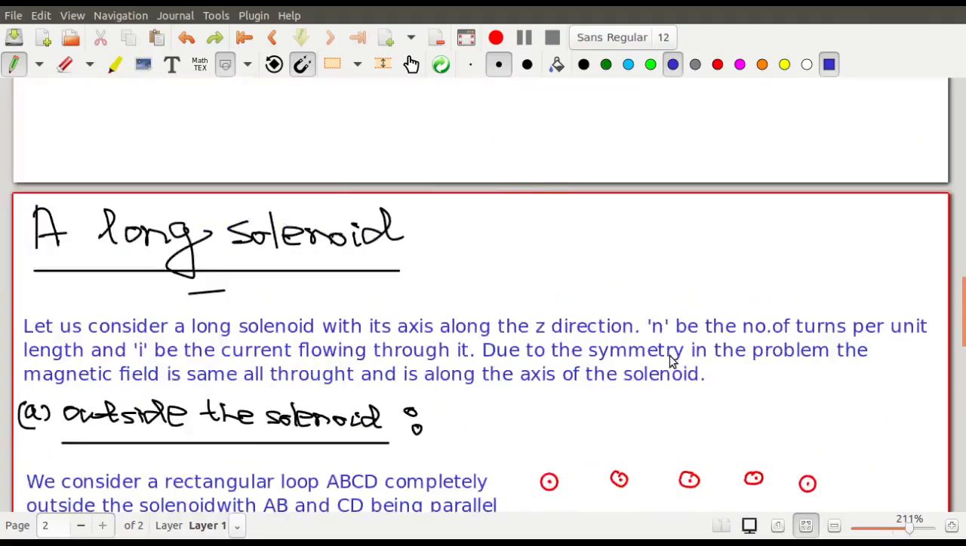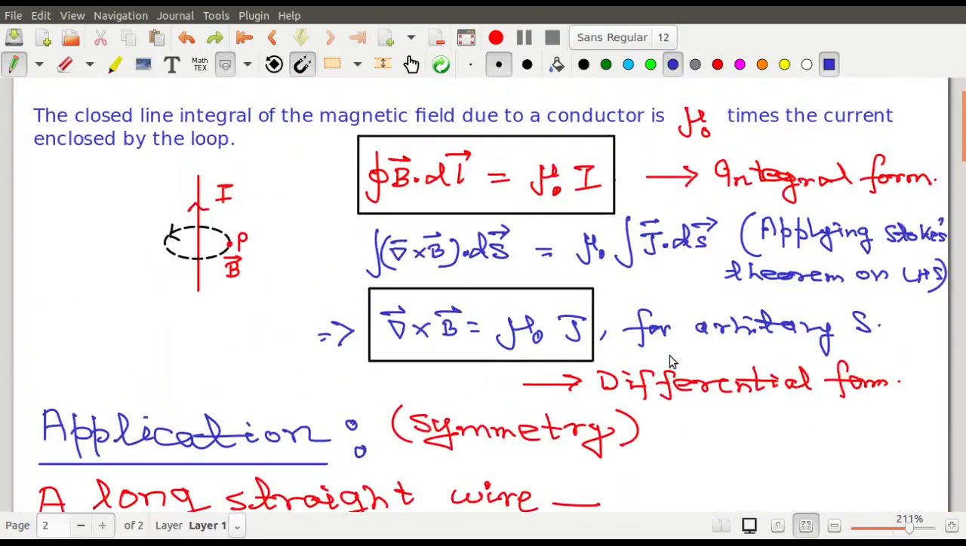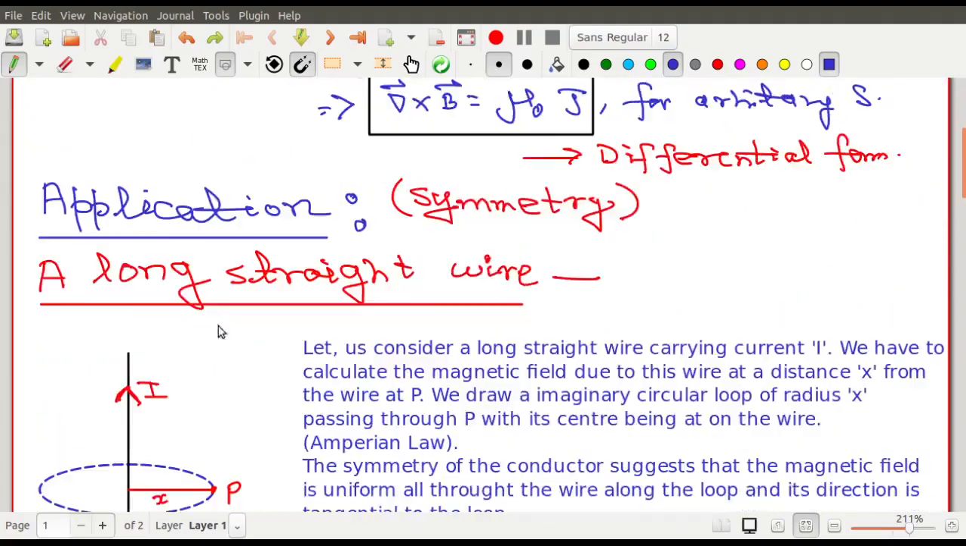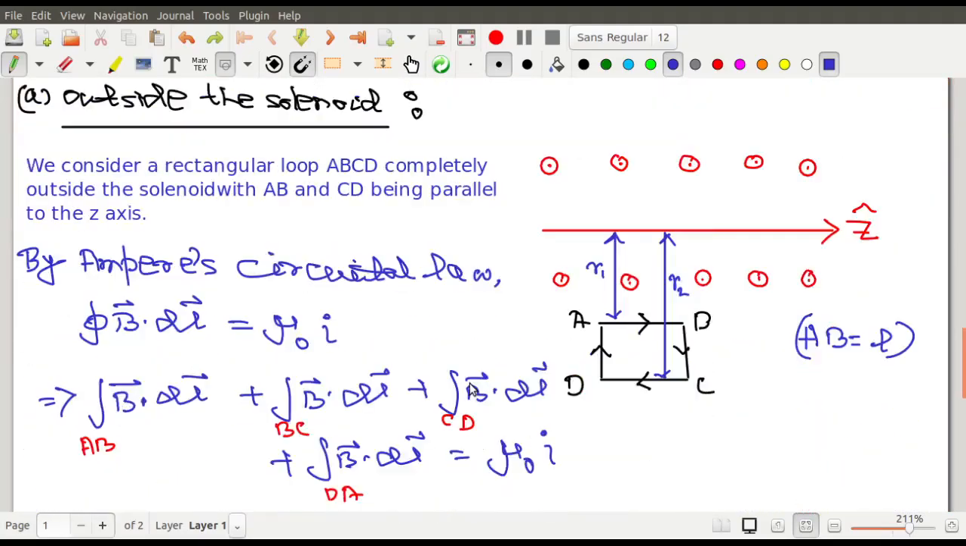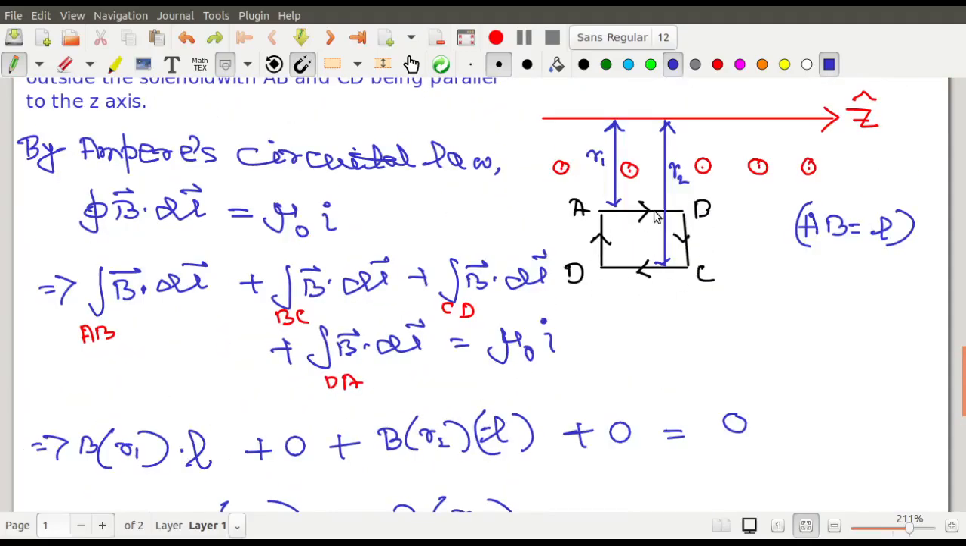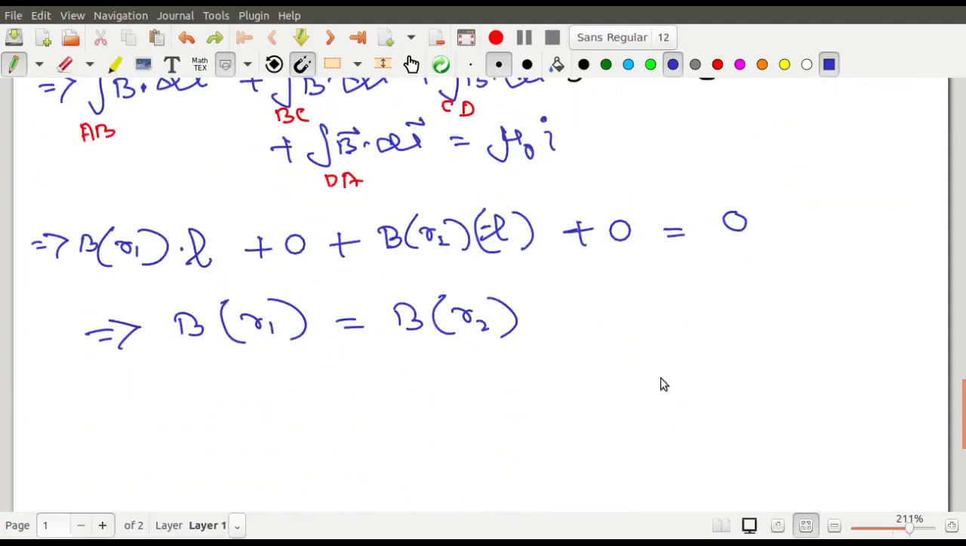Why? Because look at the statement of Ampere's circuital law. What does the statement say? It is mu 0 times the current enclosed by the loop. So what is the current within the loop? You see that over here the loop encloses the current I. The current I passes inside the loop, but in this particular case there is no current within the loop. Okay, so that is why the right side is 0.